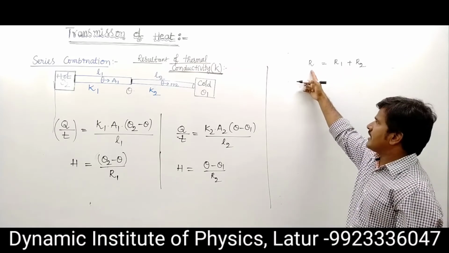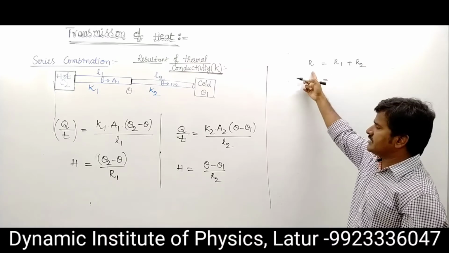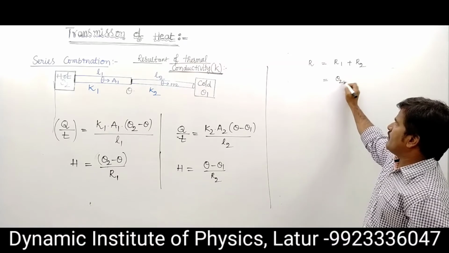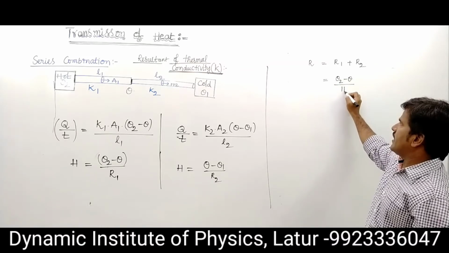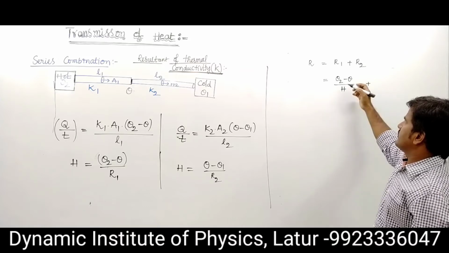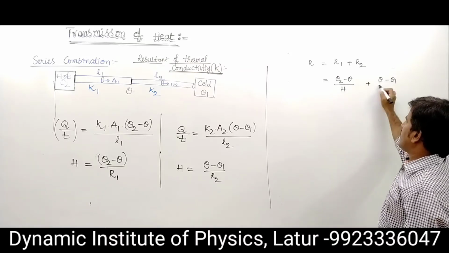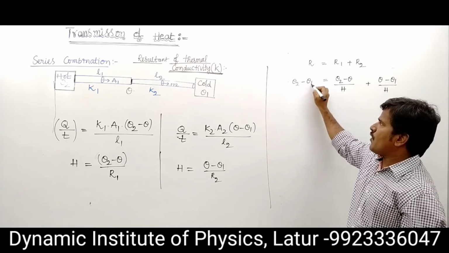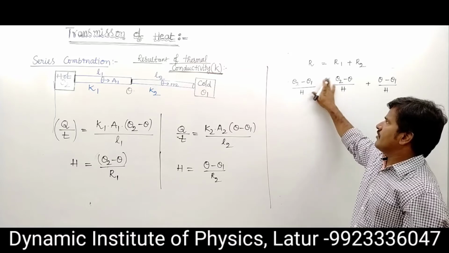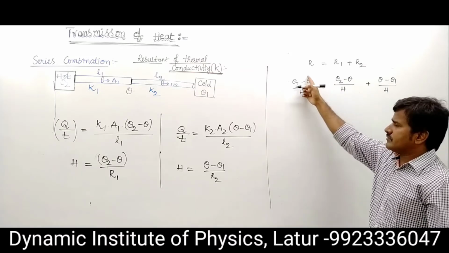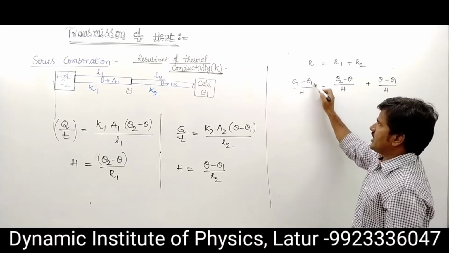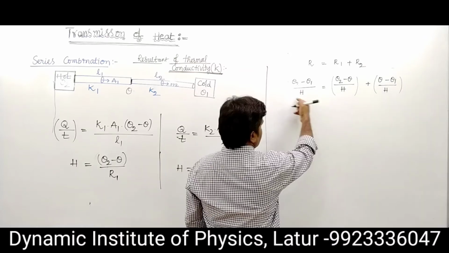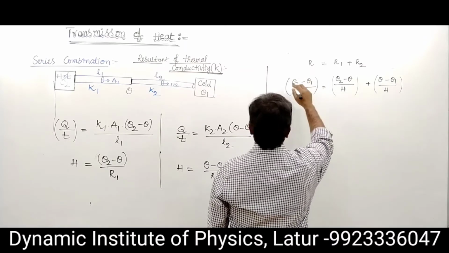We want the resultant resistance R. R1 is written as theta 2 minus theta upon H, plus theta minus theta 1 upon H, which is theta 2 minus theta 1 upon H. So this is the resultant resistance.